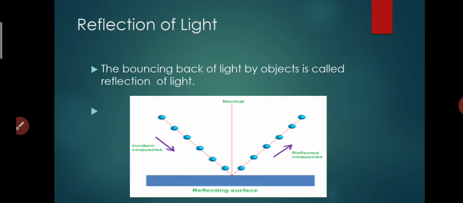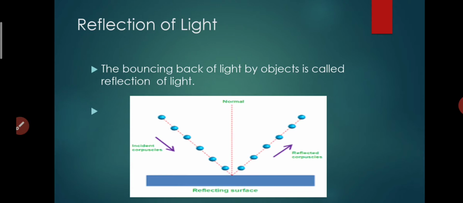So what definition are we giving? Bouncing back means that the light which comes to the surface bounces back. We can take the example of a ball also. When we play cricket, we throw a ball to the ground, it bounces and goes to the batsman.